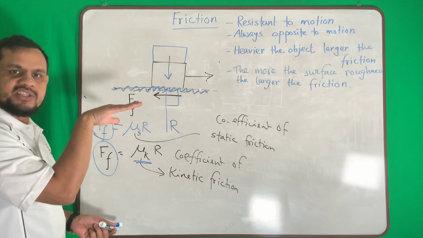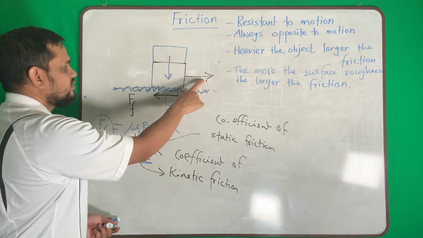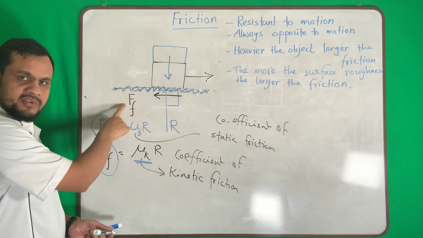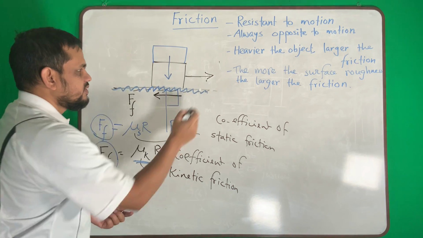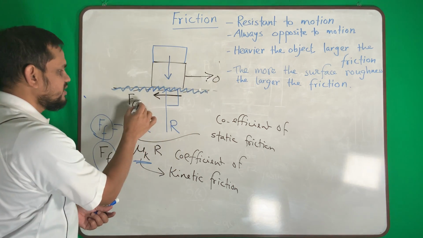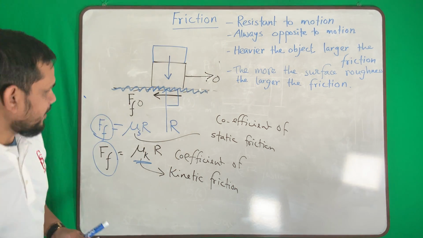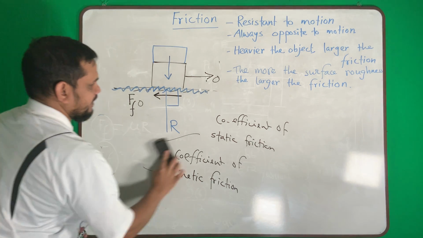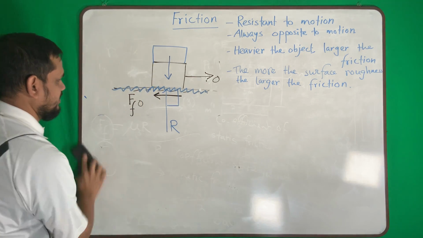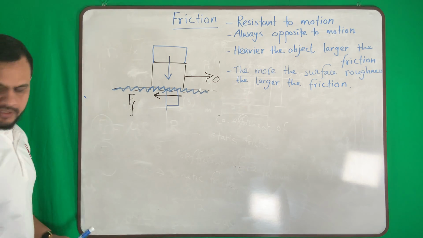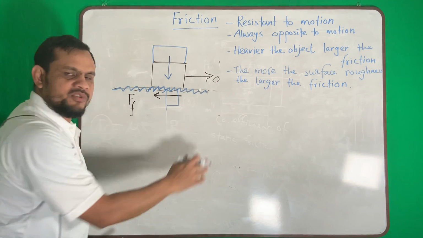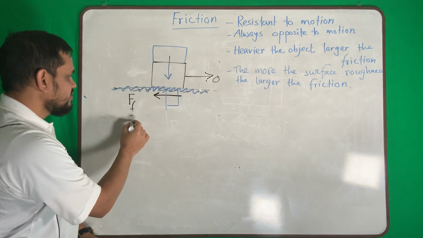The summation of force this way is 0. That means this force must be equal to this force. So if my pull force is 0, my friction is also 0.